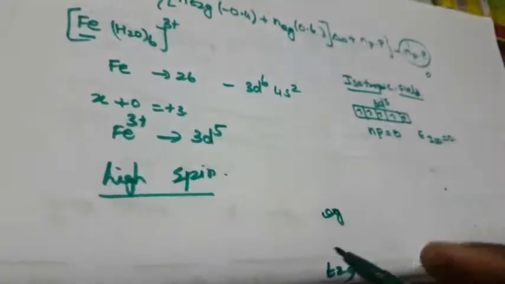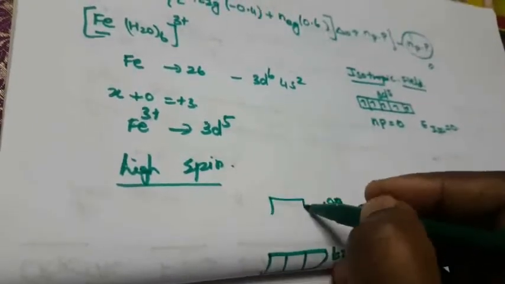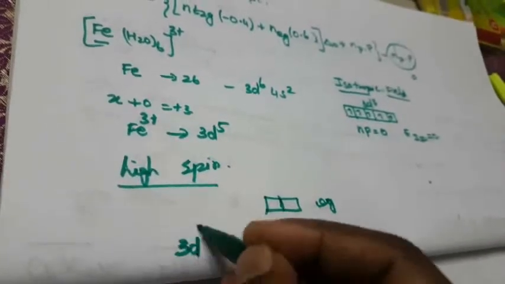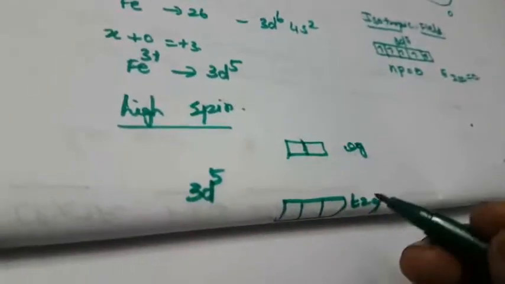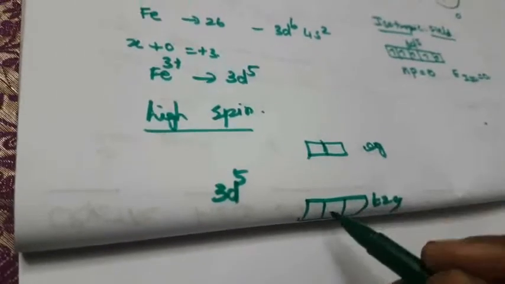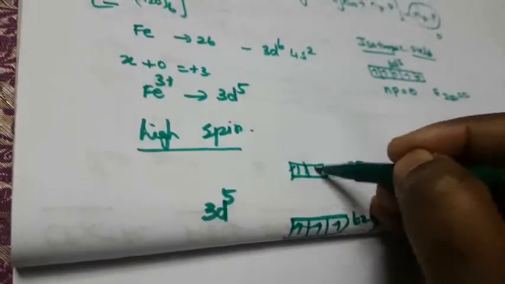T2G means how many boxes in the octahedral? 3 boxes, and here 2 boxes, right? How many electrons are there? 3d5, 5 electrons. That is high spin. High spin means the electrons go directly to 1, 2, 3, 4, 5.